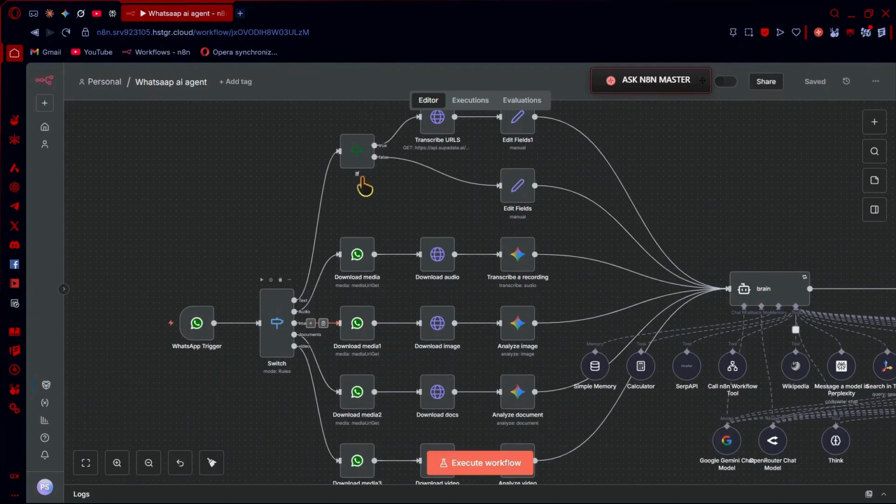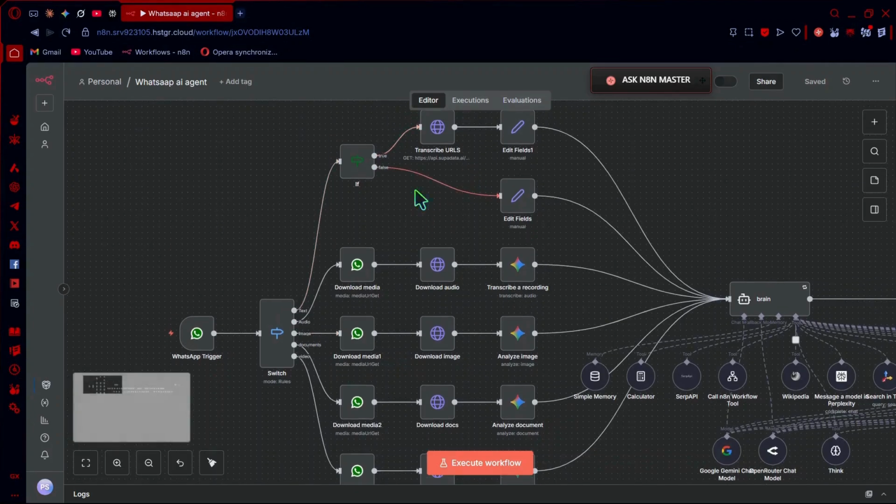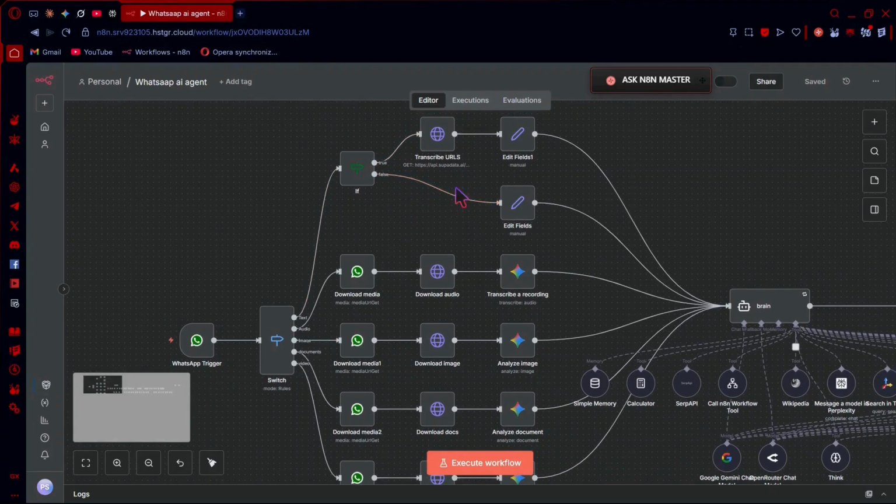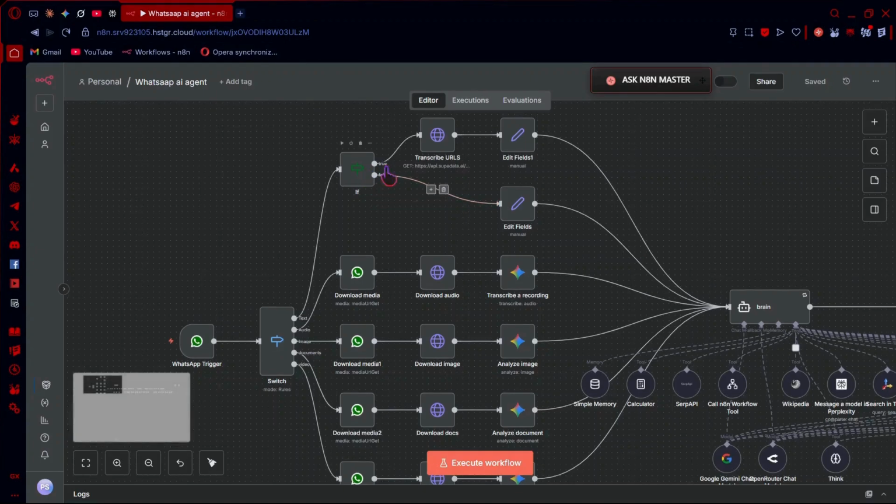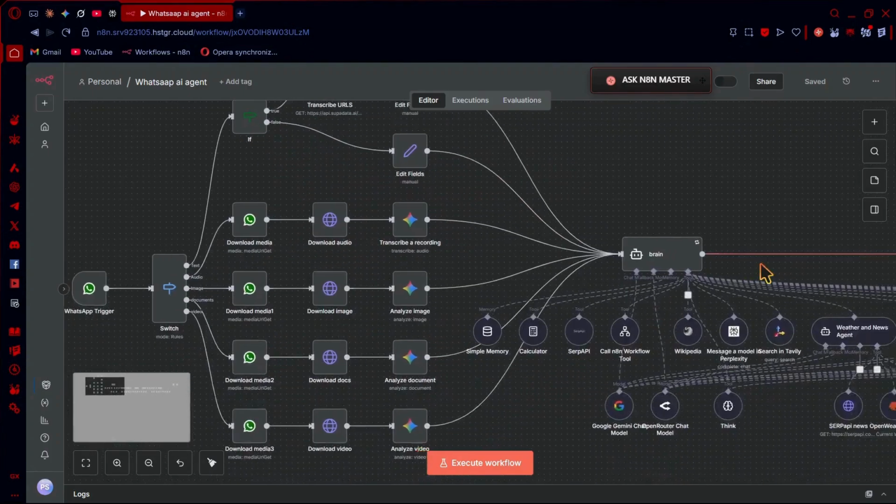And if it's text, it goes to this IF node. Now let me tell you what it does. The IF node checks if it's a URL or just simple text. If it's simple text, it goes through false and directly to our agent. But if it's a URL, let's say a YouTube video, it will transcribe it, then go to the set node, then to our AI agent.